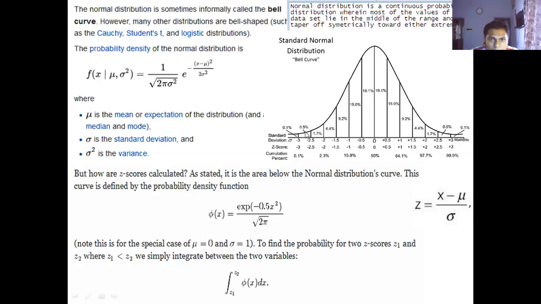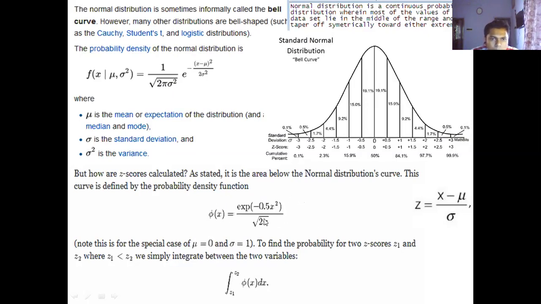And this curve follows this particular shape. This is the case of Z distribution, which is also called the standard normal distribution. That means if you put mu equal to 0 and sigma equal to 1, because you want to standardize the normal distribution, then the expression that you get is like this.